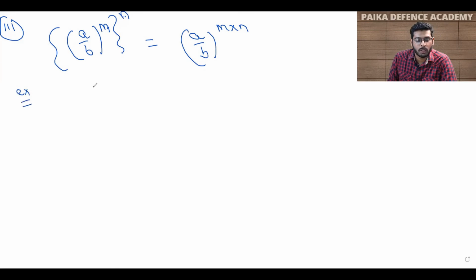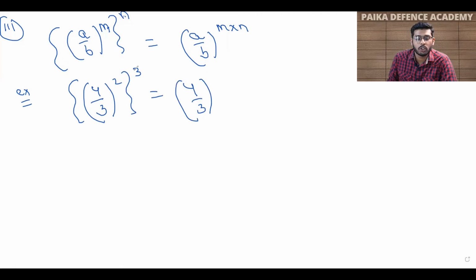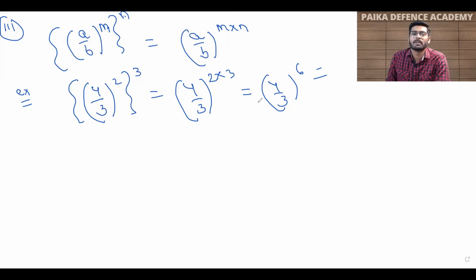Now let's take an example in order to understand this rule. For example, students, you have a rational number 4 upon 3 raised to power 2, and there is a whole power 3 here. So your answer will be 4 by 3, and now the powers 2 and 3 get multiplied because there is only a bracket in between. So 2 into 3 is 6, and your answer will be 4 by 3 raised to power 6. So students, these are the 3 important rules that you have to remember in order to solve this type of question.